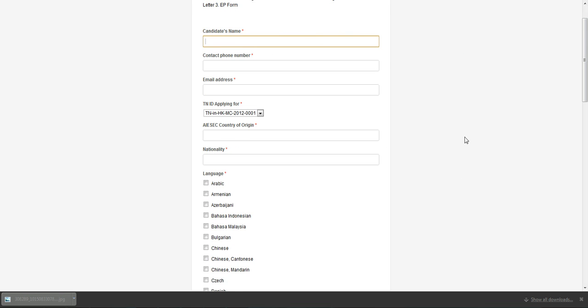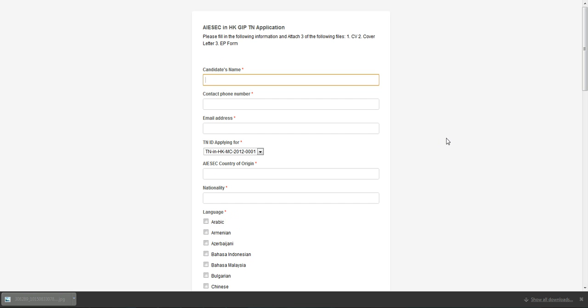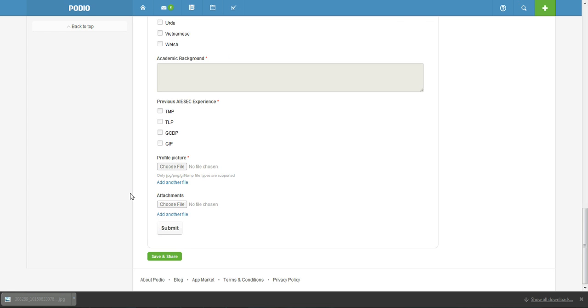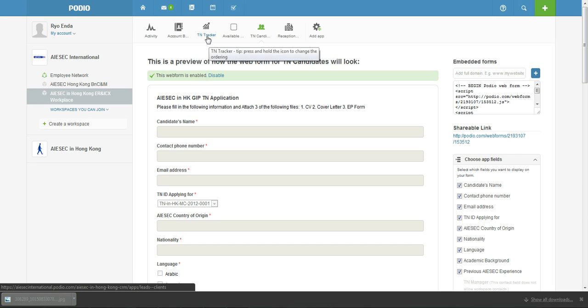So say I'm applying for a TN because I want to go on exchange. So my name and my number, 1 2 3 4 5 6 7 8, which is not true, and my email address. Okay, this one is true. And then I'm applying for, okay, so this is the magic of Podio, where you can only view the TNs that are available. So how does this work? A little flashback on what happened. So let's go back to Podio and just scroll back and go back to the Available TNs.